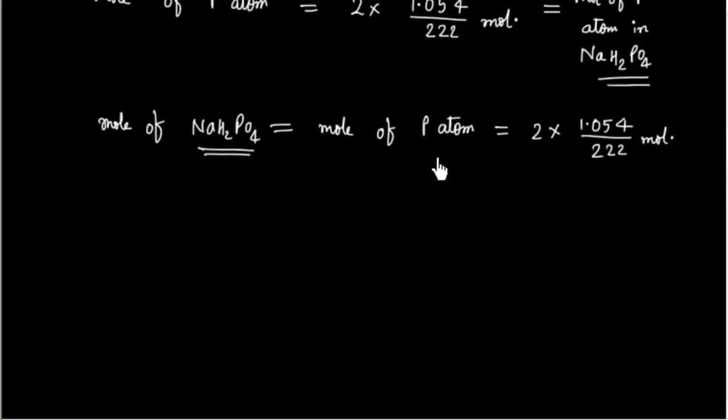Now once I know the mole of NaH2PO4, we can calculate the weight of NaH2PO4.